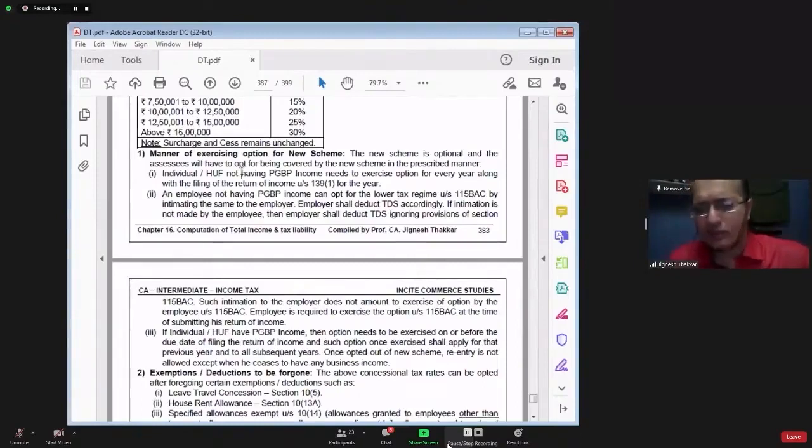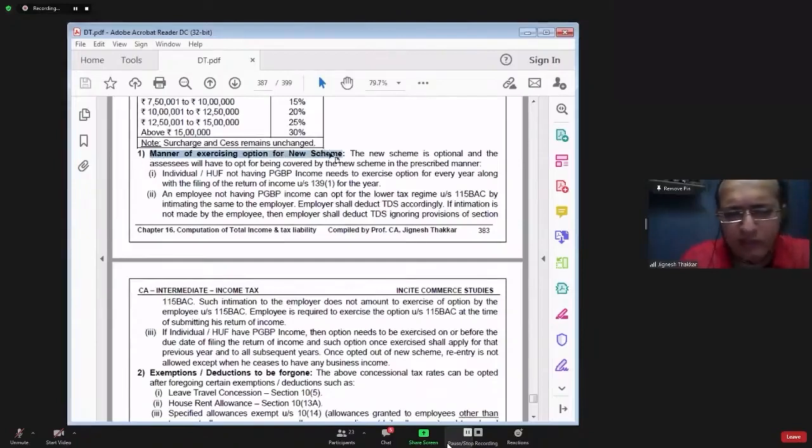Who can exercise the option? Once the option is exercised, can you exit from the section? Every year, will you calculate income as per the normal provisions and income as per section 115BAC? Then you will select the option wherever your income is low, wherever your tax liability is less. Can you do this? All these things are explained here.